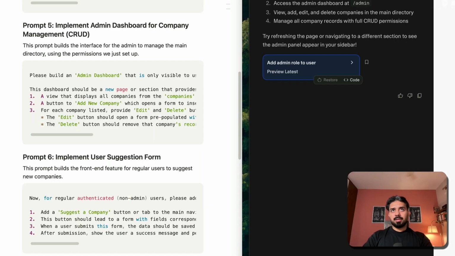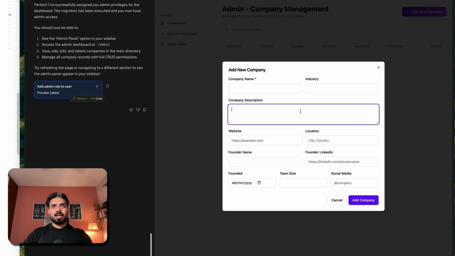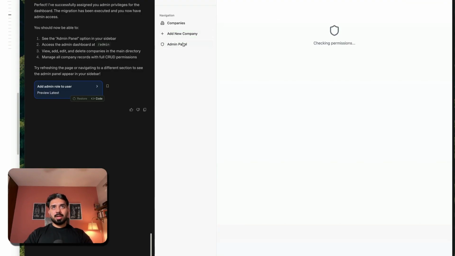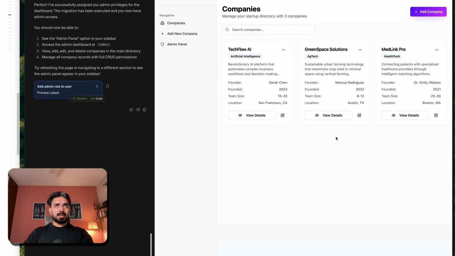From the admin panel, I will be able to add the company name, industry, company description, and all of those things. This admin panel will not be visible to everybody. This is built just for me. Okay, great. So add new company, or the admin panel, has been created just for me. This is redundant. If I have admin panel or add new company, this should work directly from there, but fine. I have company. This is the main dashboard, which is going to be visible. This button is not going to be visible to people who are not admin. So instead of add company, this will basically become suggestion for all the users.